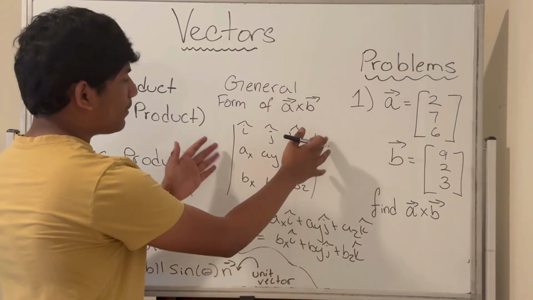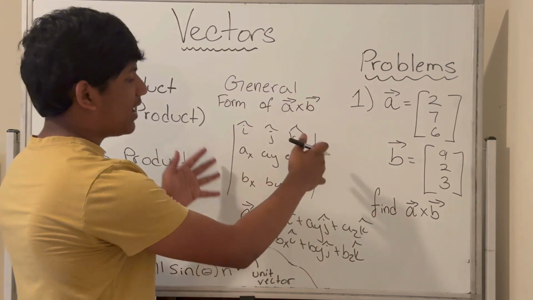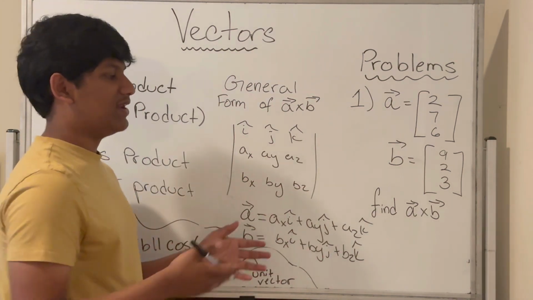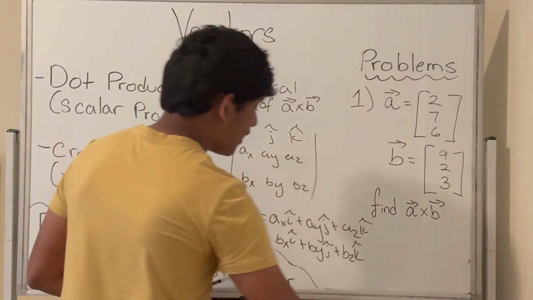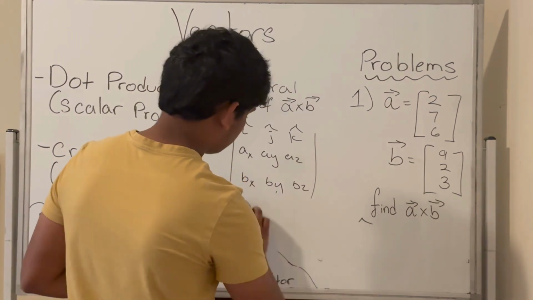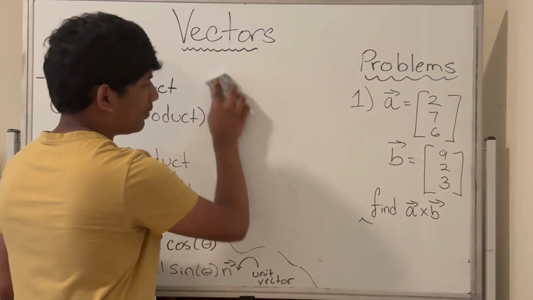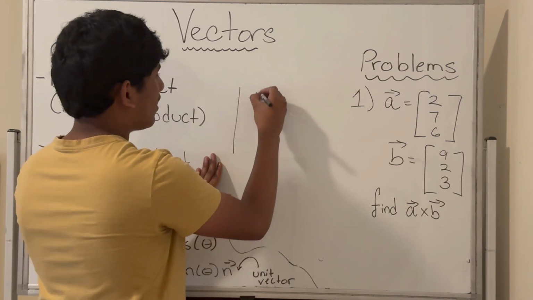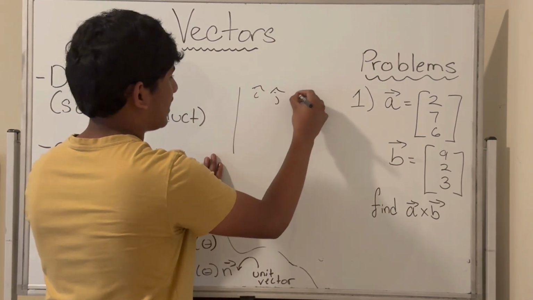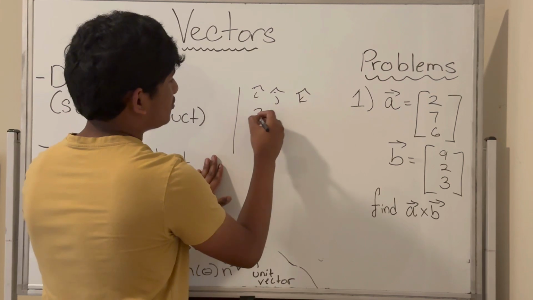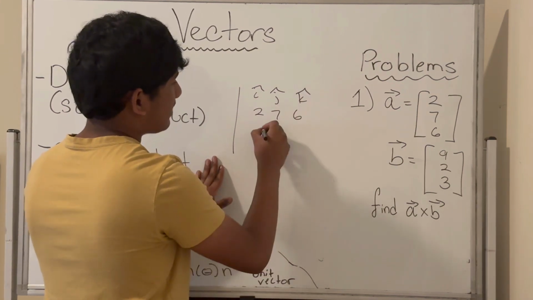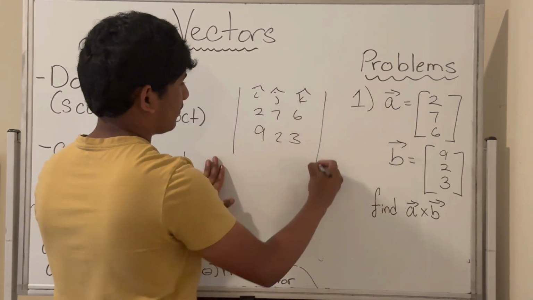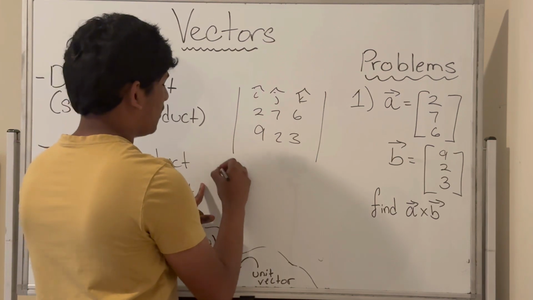And correspondingly, if you put this into the 3x3 matrix over here, and you take the determinant, you would find the answer to A cross B. So let's do that for this problem. We're taking the determinant of i hat, j hat, and k hat, then 2, 7, 6, and then 9, 2, 3. So let's write vector A in component form.